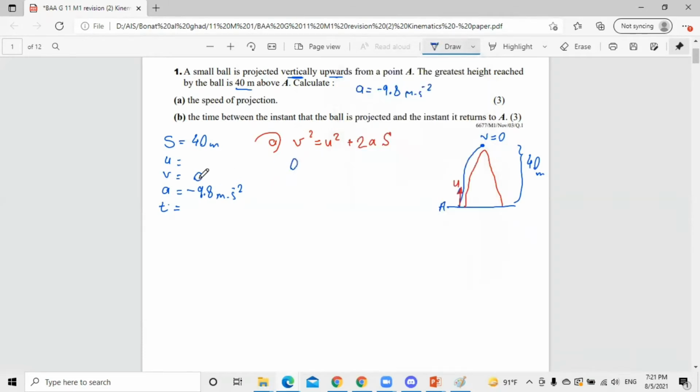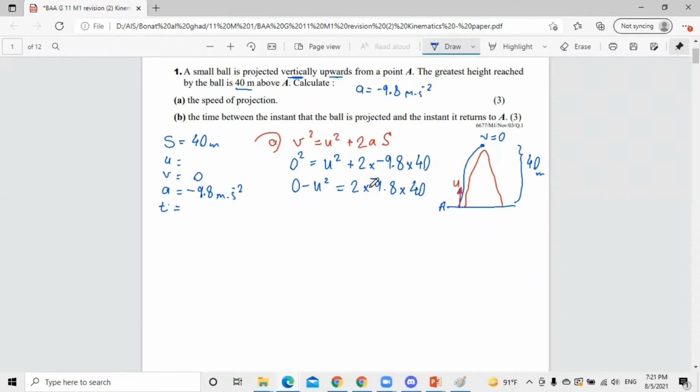The final velocity at the maximum height, it stops for an instant, is 0. 0 squared is 0, equal to u squared, which is the unknown that we want to find, plus 2 multiplied by negative 9.8 multiplied by 40. So let's move the u squared to the other side. It will be negative u squared equals 2 multiplied by negative 9.8 multiplied by 40.